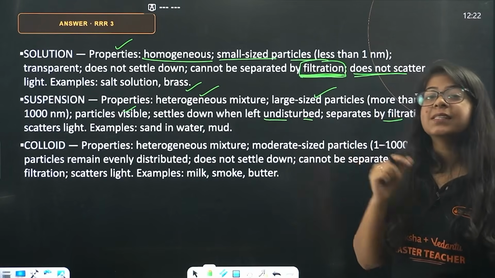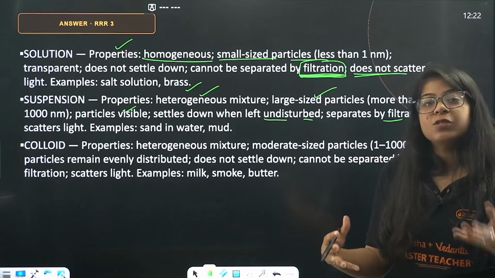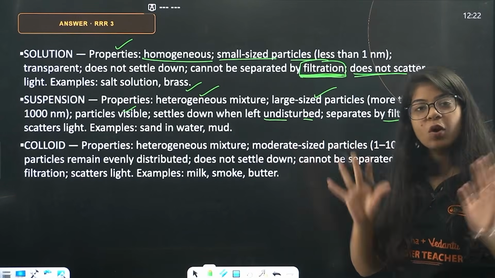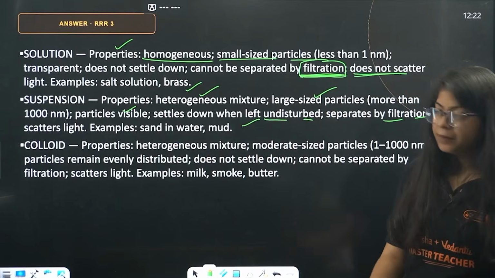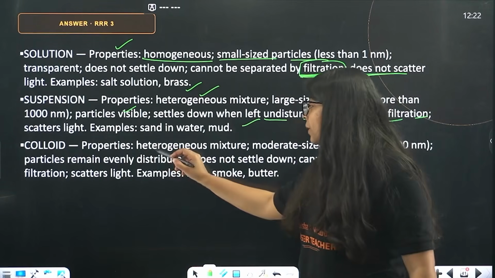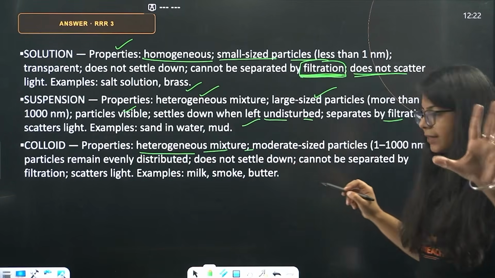Now, if you filter sand, the particles are bigger in size. So, the filter paper will hold the sand and the water will go down. Okay? Example, sand in water and mud. Then we have colloid. The properties are heterogeneous solution, mixture, that is true.